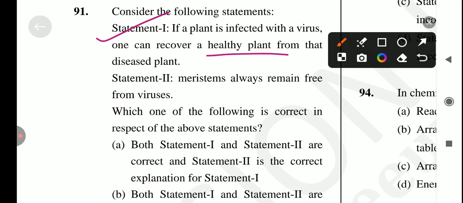Next is, because the meristem always remains free from the viruses. It's also correct. So the answer is option number A, the correct answer for this question.